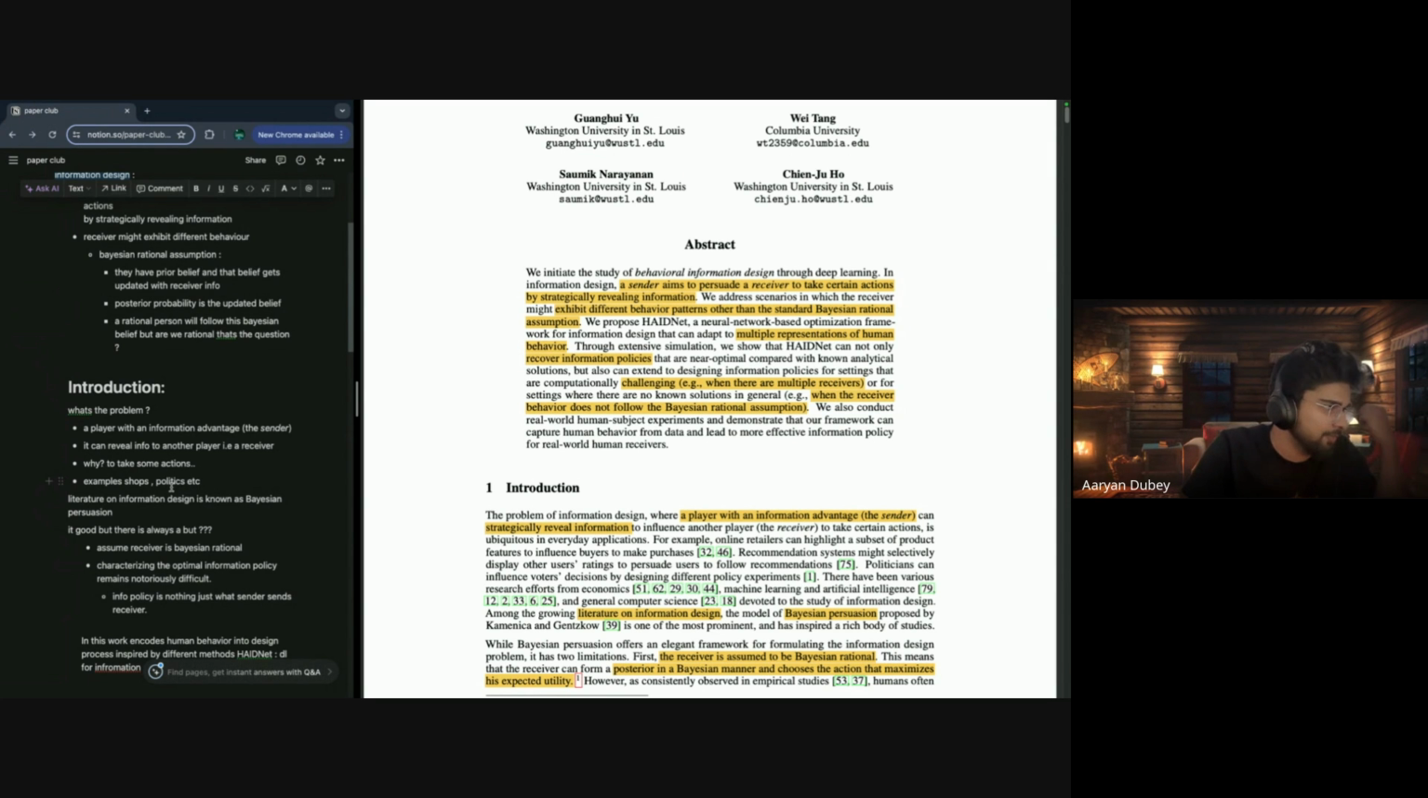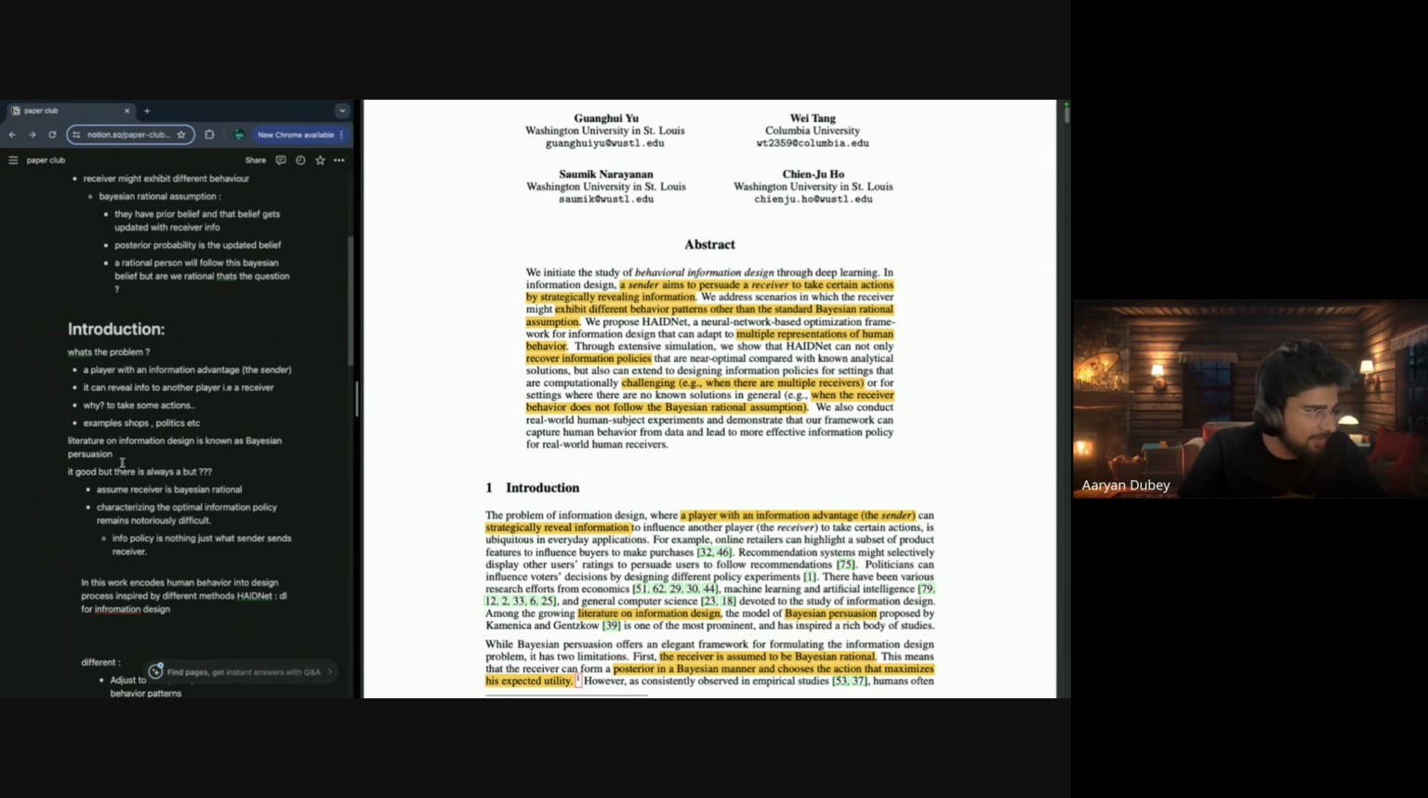This is the example of politics. The literature on information design is known as Bayesian persuasion. Simple: how you persuade using a Bayesian method. The Bayesian method is generally a perfect scenario where a receiver is influenced by the sender, and the receiver is going to take an action that benefits him, even when the sender reveals information and the receiver knows, okay, this information that the sender has revealed is bad for me, but I as a receiver am going to take a certain action that is going to benefit me, not the sender.